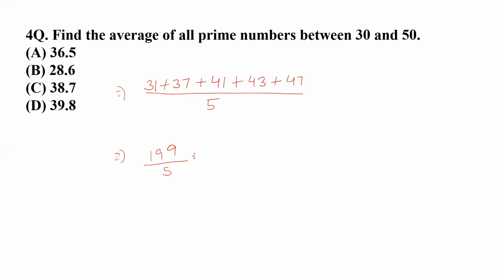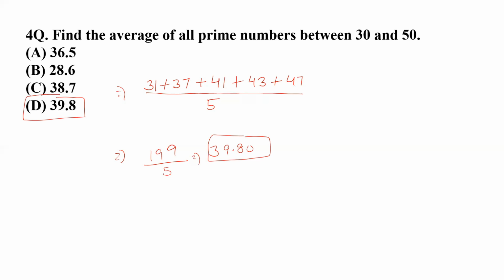These should be divided by 5, and when this is divided, let me calculate. This is going to be 39 point, and 4 is left. 40, and 40 can be divided by 5 with the value of 8. So 39.8 should be the answer of this question, and that has been given in option D. So in this way, I have solved this question as well. I hope you have got all the idea.